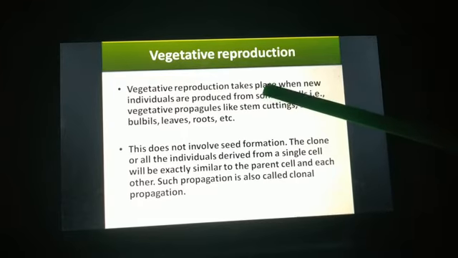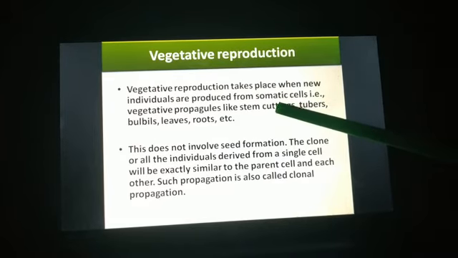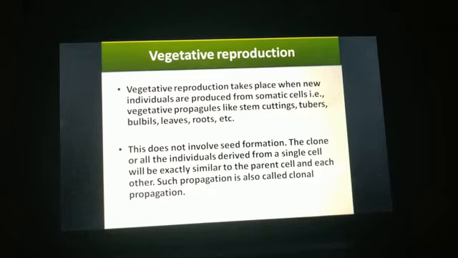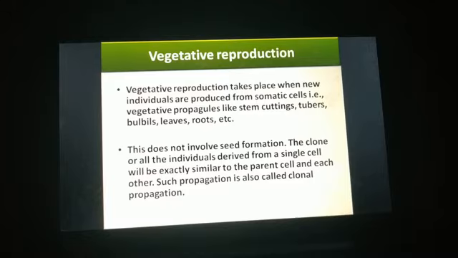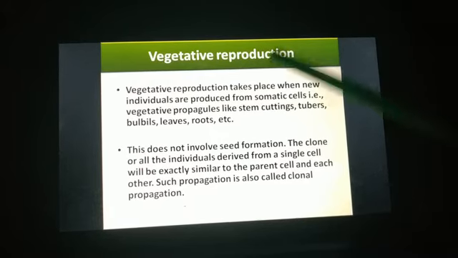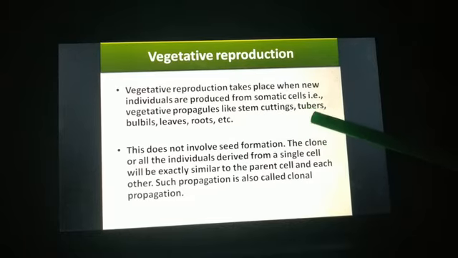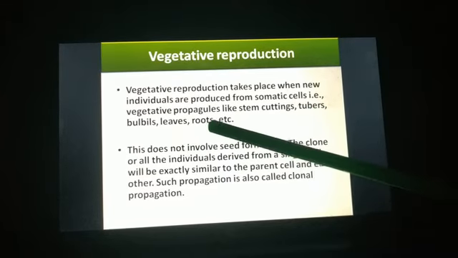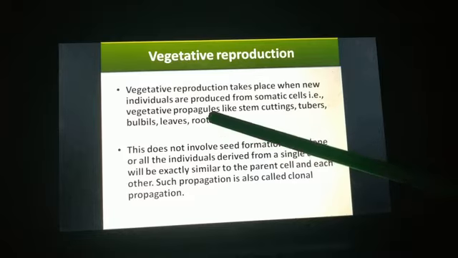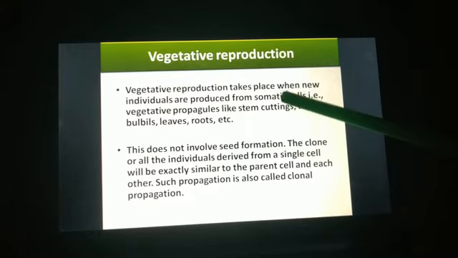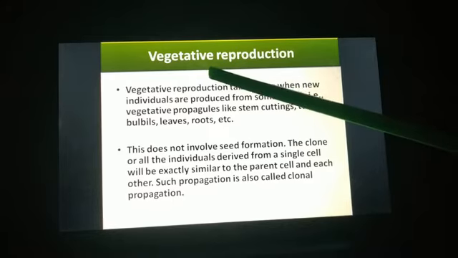These are not the reproductive cells, as we will discuss when we see sexual reproduction and where the sexual reproduction part lies in a plant. But here you can see stems, tubers, bulbils, leaves, roots, from which we can produce a new plant through vegetative reproduction.